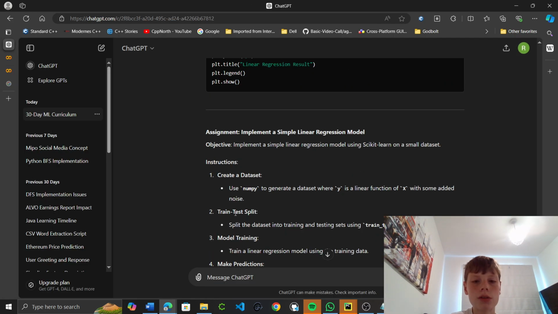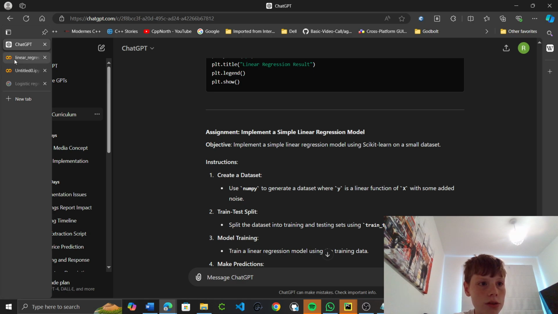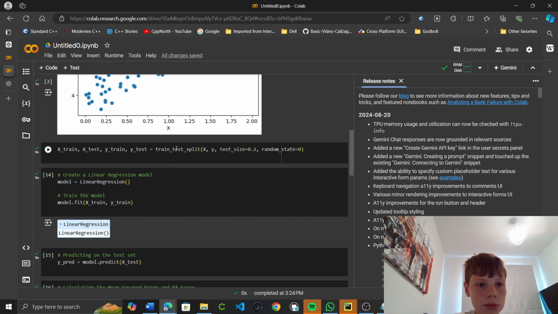Okay, now the next bit is to split the dataset. So we can refer to back up here where we split the dataset.